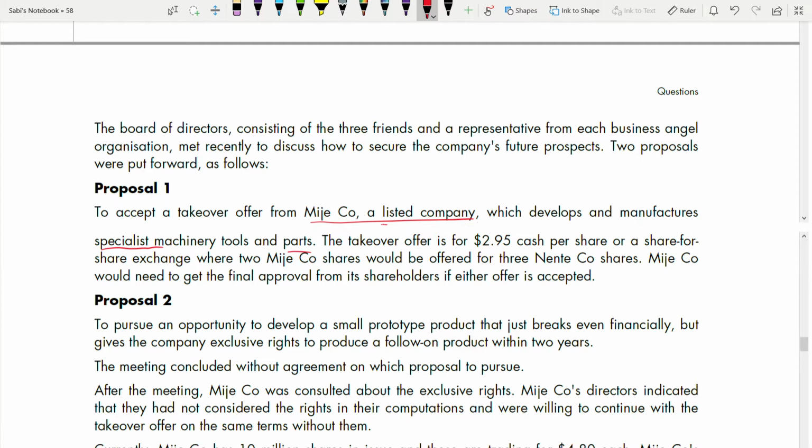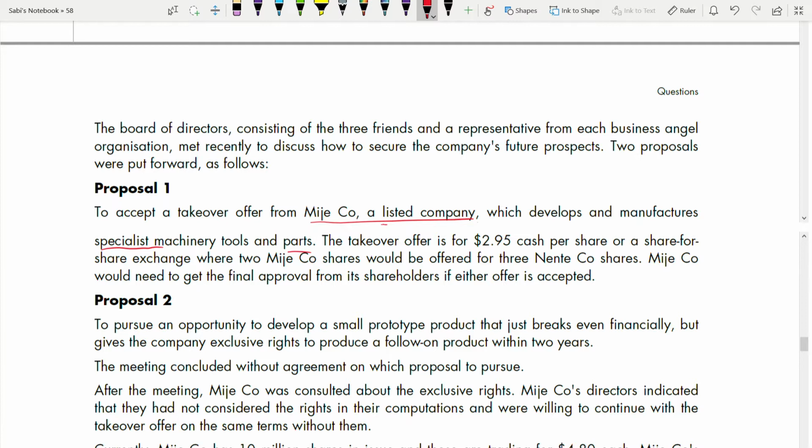When the offer is in different forms, it could be for shares, or it could be convertible debt which you can convert to shares later. But in this question you have to be very familiar. It is a key question in your acquisition and merger. You cannot ignore it.